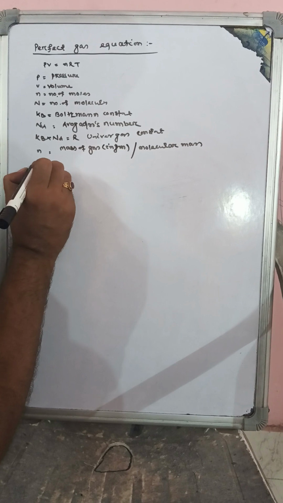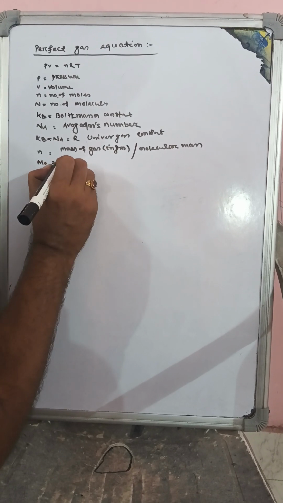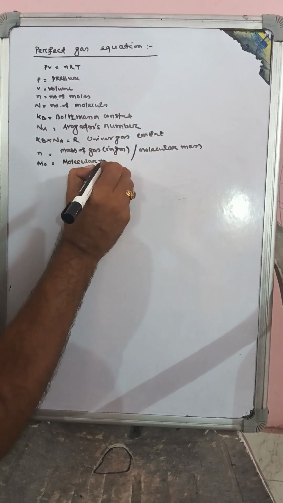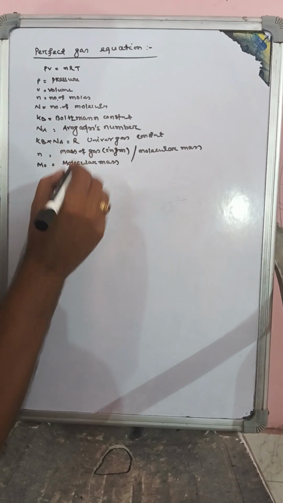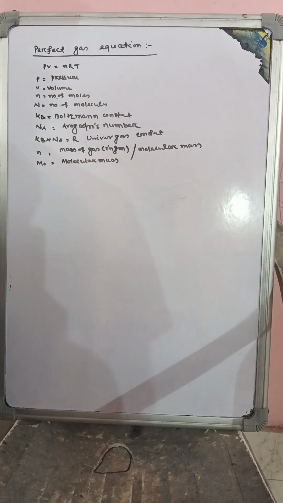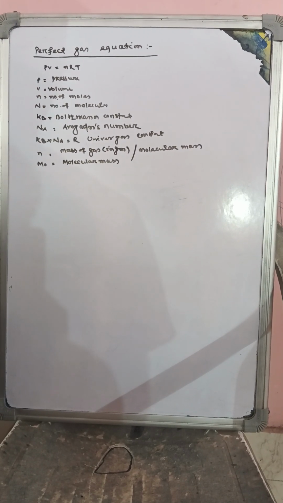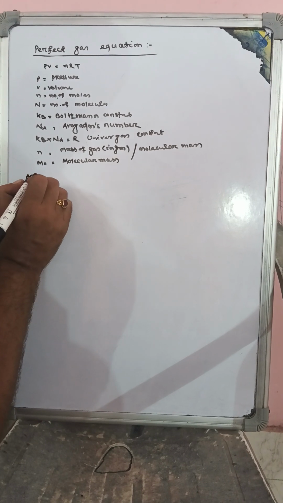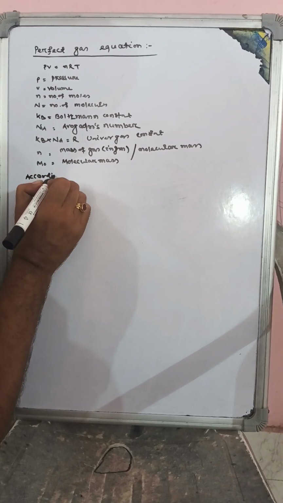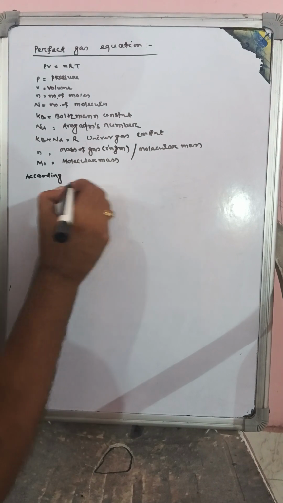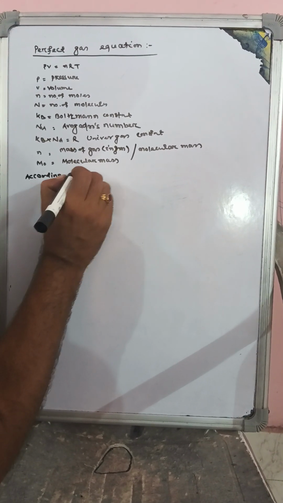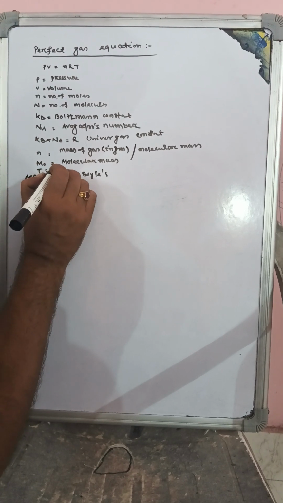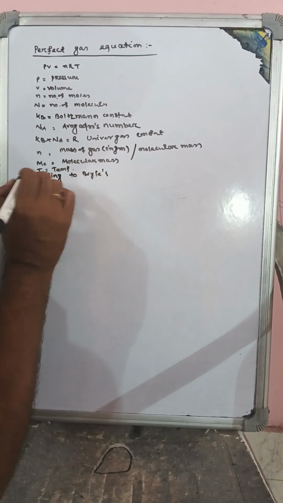Then m0 is equal to molecular mass, R is equal to universal gas constant, and T is equal to temperature. According to Boyle's law, at a constant temperature, the volume of a given mass of gas is inversely proportional to pressure.